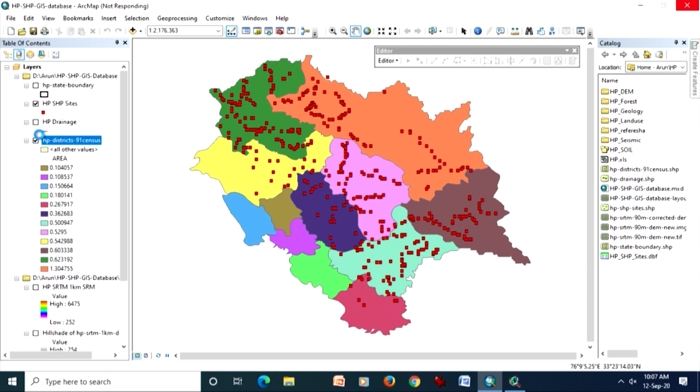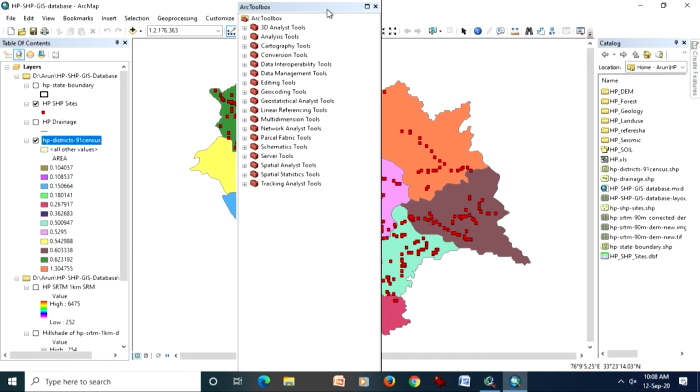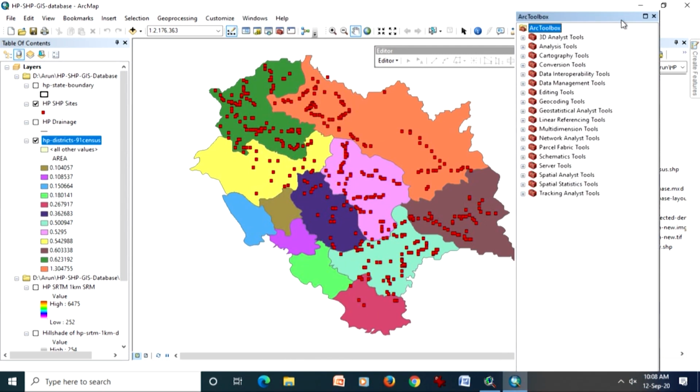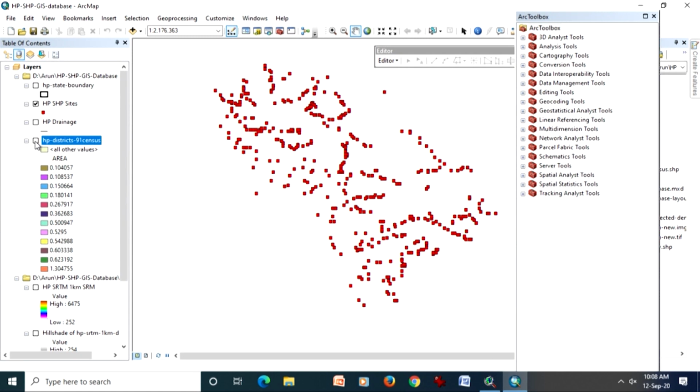And all three types of data I can also show you here. The red boxes which you are seeing are the point data, and in the background you are seeing the polygon data. And also there is HP drainage, that is Himachal Pradesh drainage lines, and that data is also available with us. So I can show you one by one, like point data.